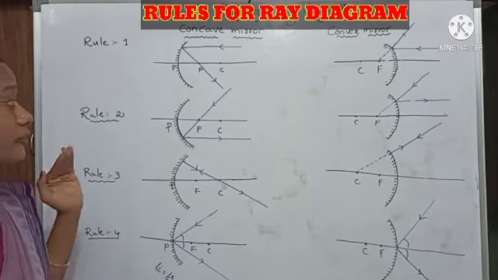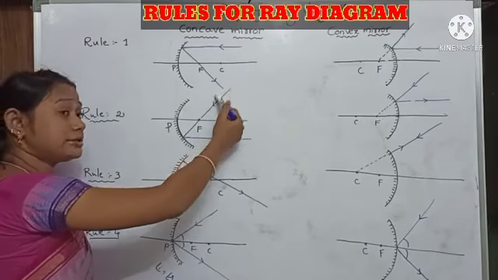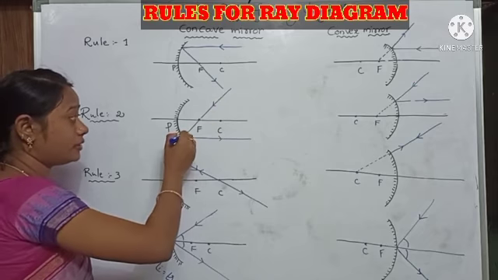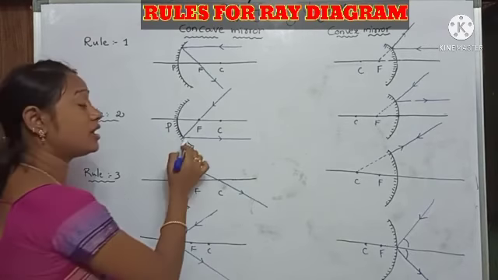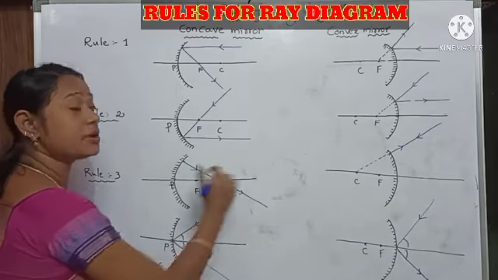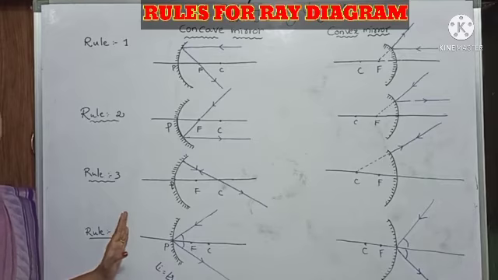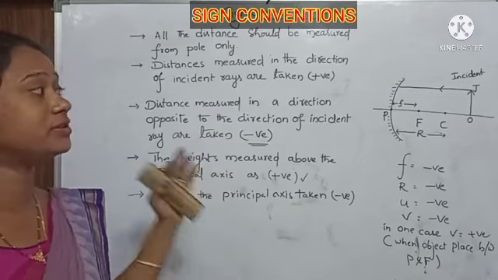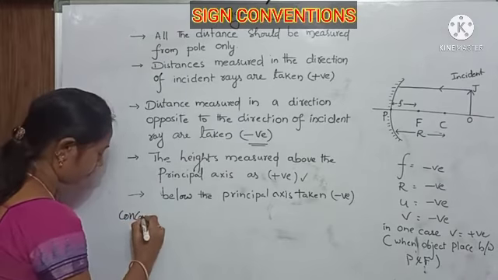If we get the concept that the incident ray passes through the focus point, we just remind ourselves that it will pass parallel to the principal axis. Okay, students, after the four ray diagrams, we'll see the sign conventions for the convex mirror and the concave mirror. So let's see the concave mirror.